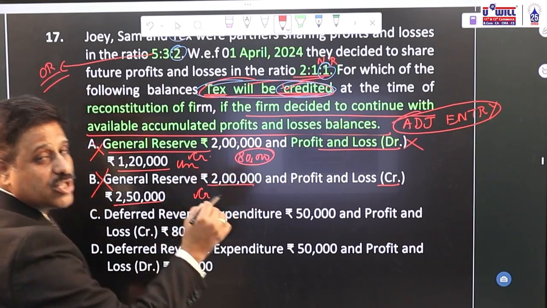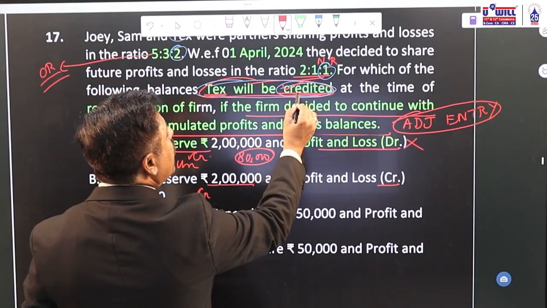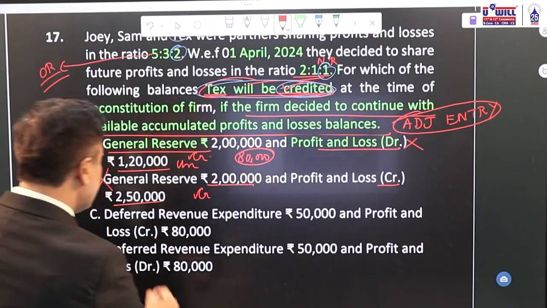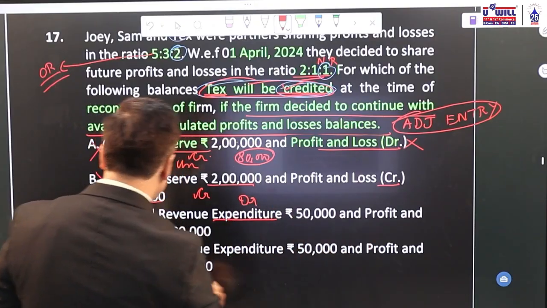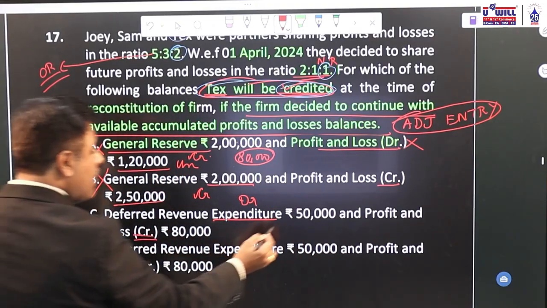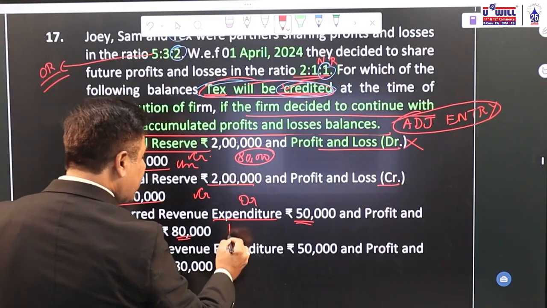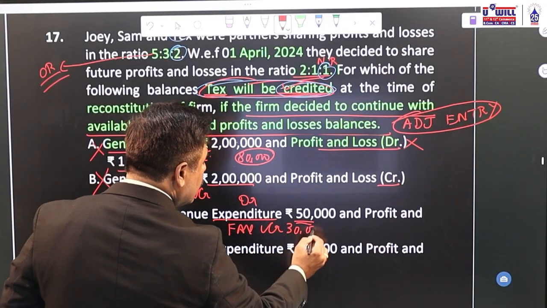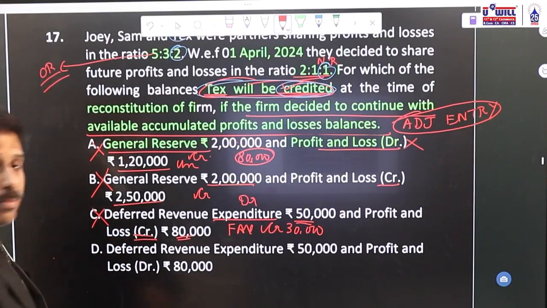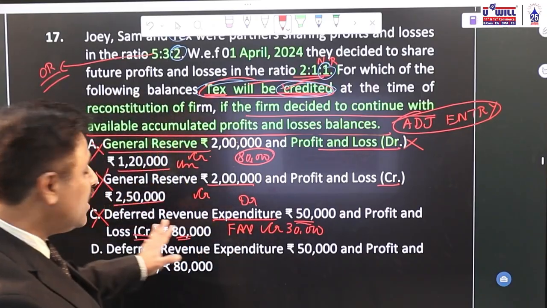In both these situations, he will not be credited, he will be debited. Deferred revenue expenditure is a debit balance, profit and loss credit. Debit 50, credit 80, so still a favorable, credit balance of 30. Here also he is going to be debited because overall there is a favorable balance.